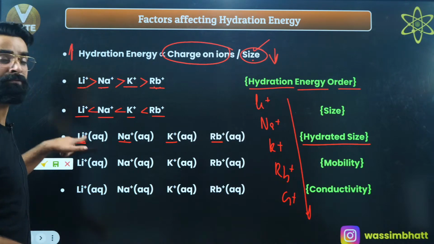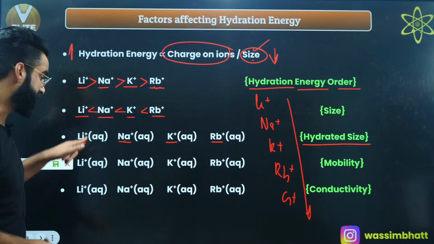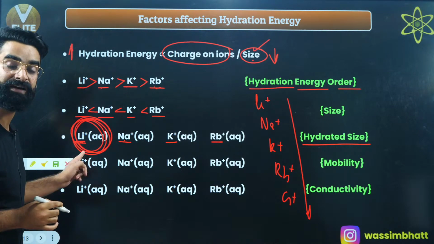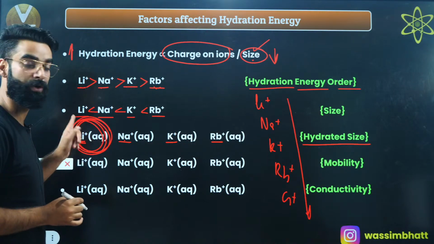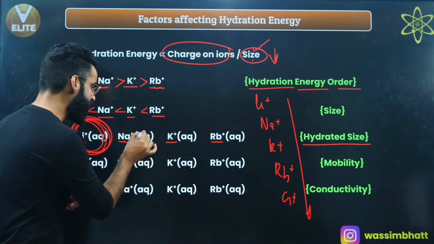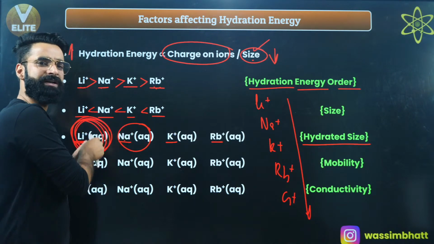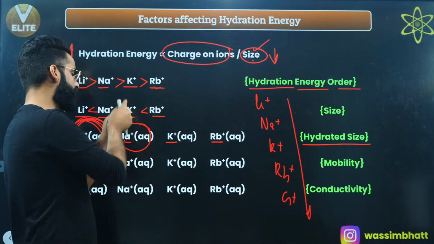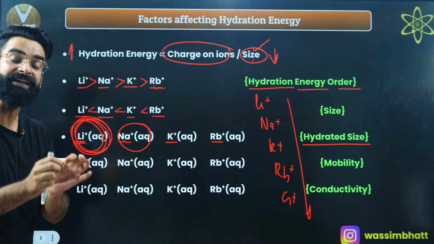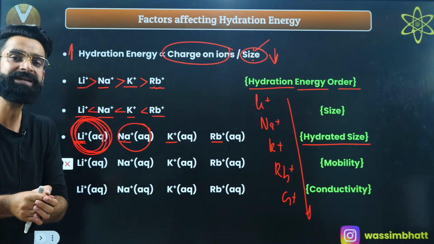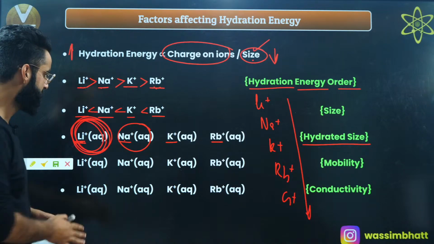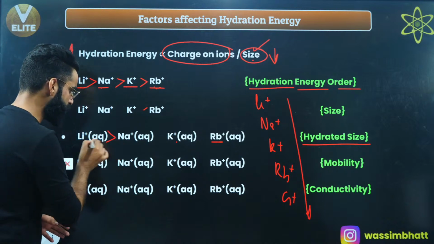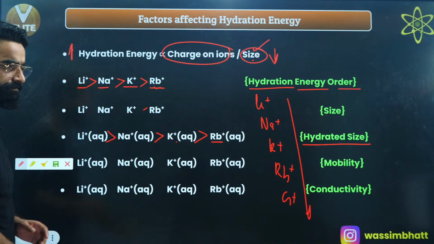And if there are maximum water molecules attached with Li positive, the size of this hydrated ion will become maximum among all, because maximum water molecules are attached with it, right? The size of hydrated Na positive will be comparatively smaller than that of hydrated Li positive. The size of hydrated K positive will be less than that of Na positive. That ion which gets hydrated the maximum will have the maximum hydrated size. So the ion with more size in hydrated form is going to be Li positive aqueous, followed by this, right? Okay.